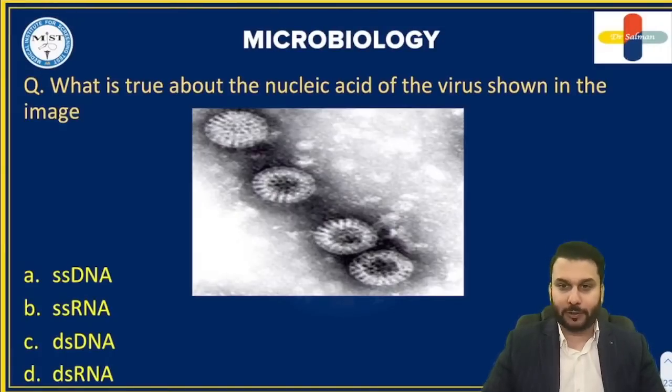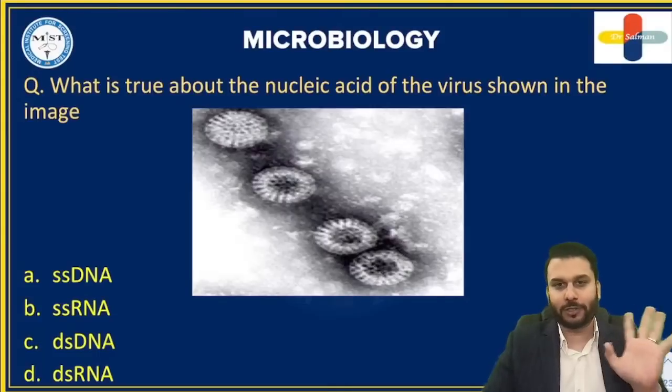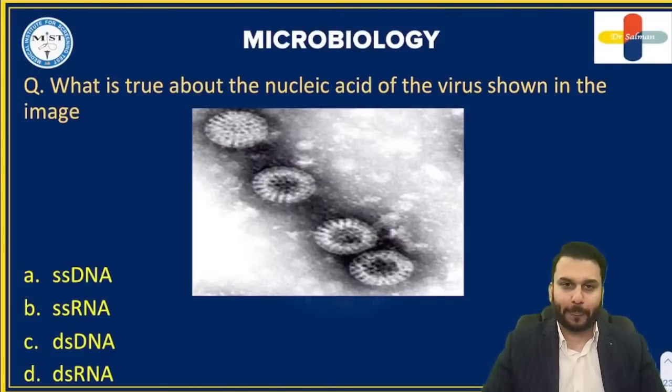Let me give you a hint. You have to think between the shapes of viruses that we have learned. Six to seven shapes maximum we might have learned. You have to relate who it looks like from that topic. First, identify that. If you know, then this becomes easier.